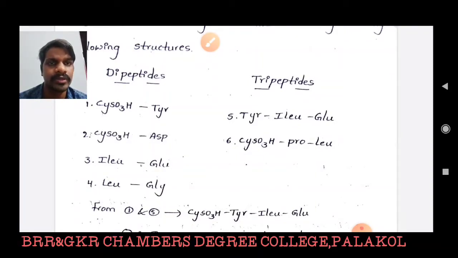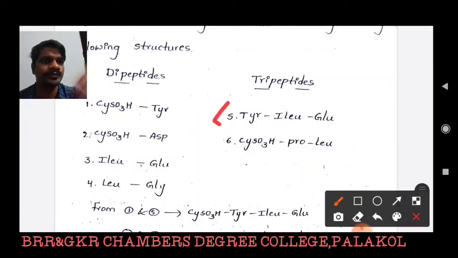So based on the formation of these linkages, isoleucine is linked with glutamic acid, leucine is linked with glycine, and citric acid is linked with tyrosine, and citric acid is linked with aspartic acid. Tyrosine is linked with isoleucine and glutamic acid in the tripeptide. Here in the tripeptide, tyrosine is fused with isoleucine, and isoleucine is linked with glutamic acid. So the connectivity of these peptide molecules is definitely present in oxidized oxytocin.